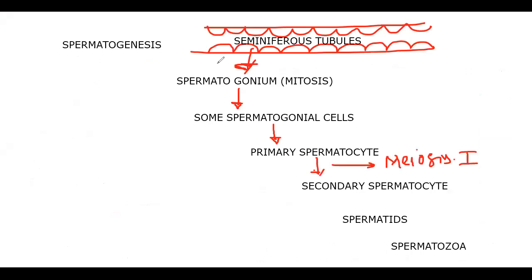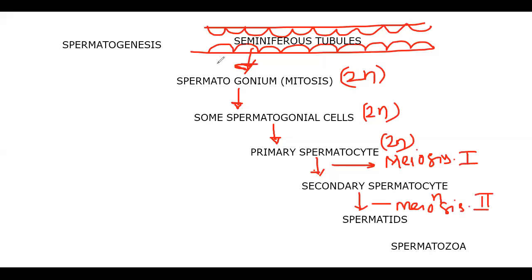By the appearance of meiosis 1, from now onwards we need to write secondary. Till this time it is 2n, because of mitotic division, 46 chromosomes. Primary spermatocyte is also 2n. That means spermatogonium and primary spermatocyte are diploid. Meiosis 1 is completed. What does it mean? Secondary spermatocyte is formed, which should be haploid because meiosis 1 is completed, isn't it? Then this secondary spermatocyte will undergo meiosis 2.